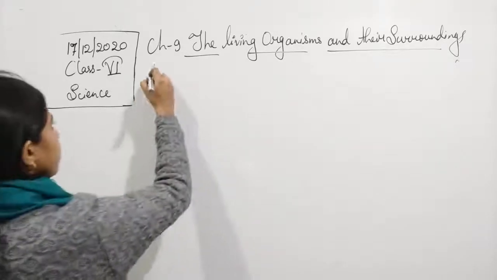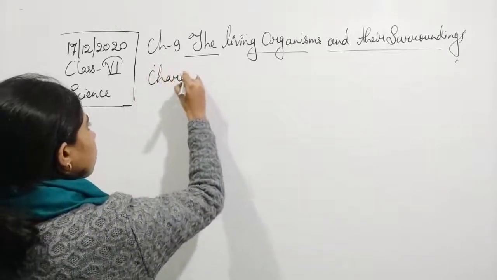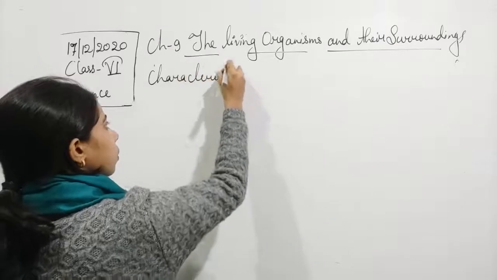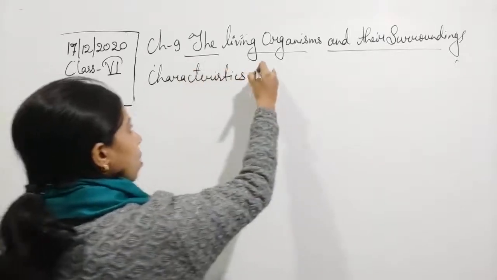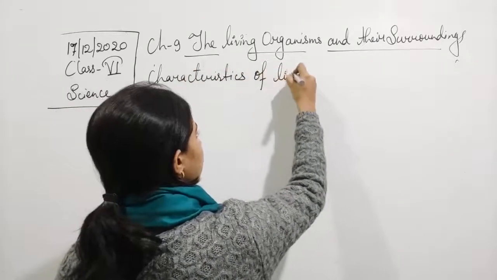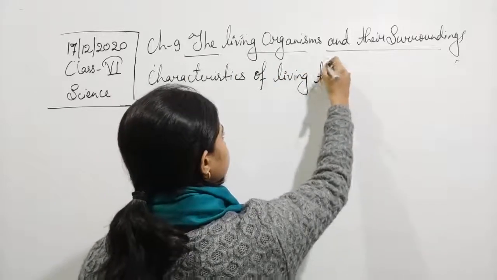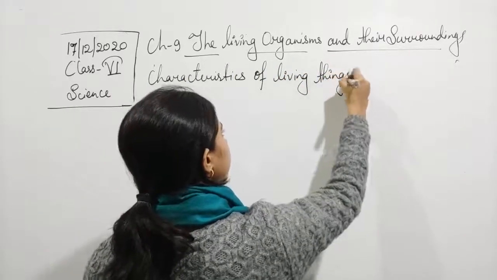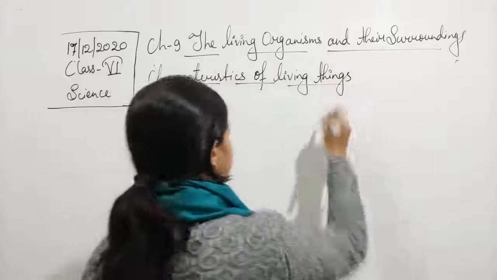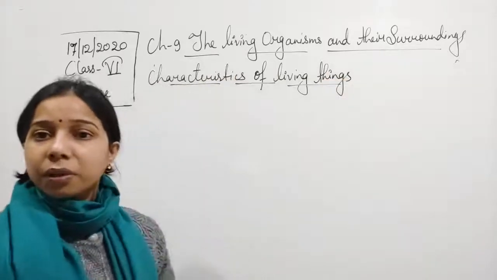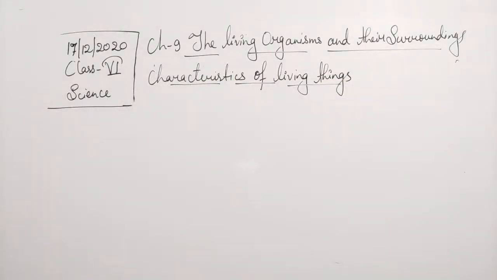Characteristics of living things. Let us start with what are the different characteristics of a living thing here.